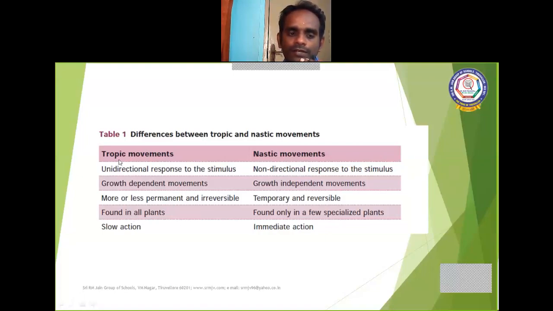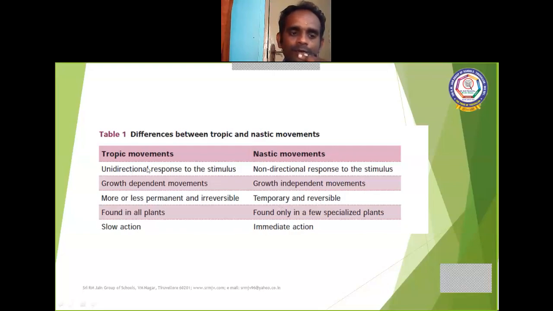Next difference: tropic movements are more or less permanent and irreversible. For example, the shoot bends towards the sunlight, and once it bends it cannot come back to its normal position. It is more or less permanent and irreversible. Once the plant grows, it cannot come back to the normal young stage. That is called tropic movements. In the case of nastic movements, it is temporary and reversible.